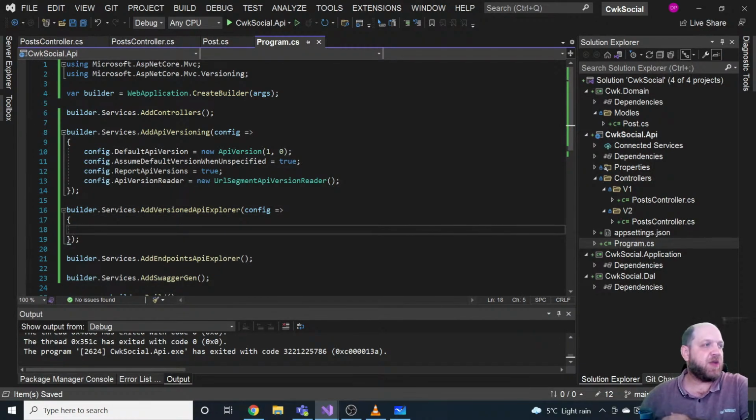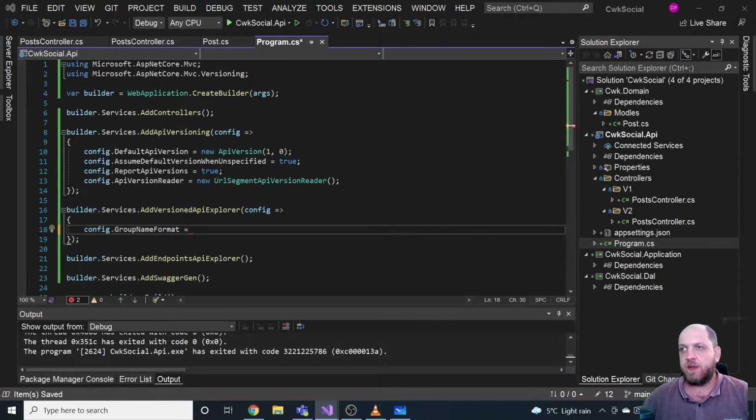There are two things we need to do. First of all, config.GroupNameFormat, where we provide a pattern for the naming. Since we will be using URL segment versioning, I will just copy the pattern, because otherwise I'll probably mistype it. And I still did something wrong, because we have double quotes here. Now that should be good.